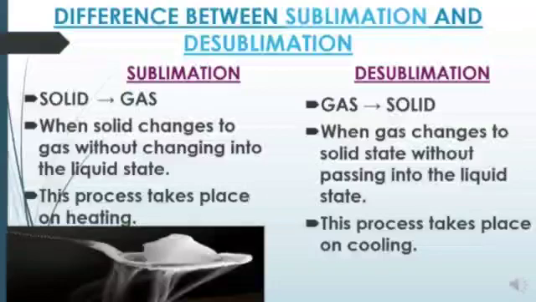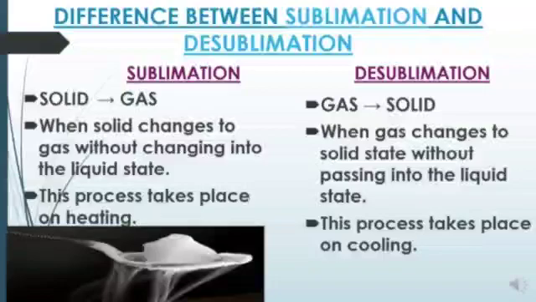The opposite of sublimation is desublimation. When gas changes to solid state without passing into the liquid state, that is called desublimation. Sublimation occurs on heating and desublimation occurs on cooling. Suppose if we heat up the solid, it will directly change into gas, and if we cool that gas, then it will directly change into solid without going to the liquid state.